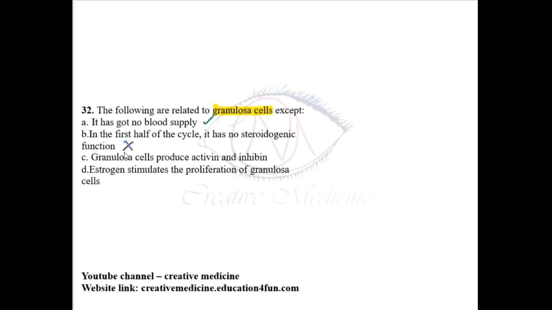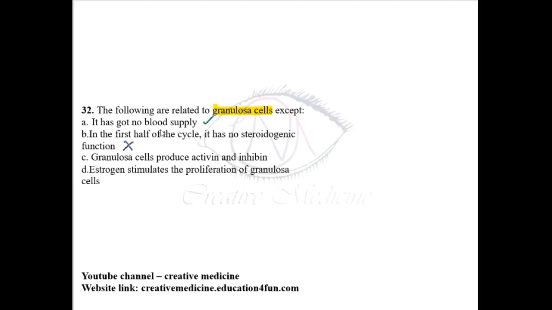So in the theca cells, there is formation of androstenedione and testosterone. These, in the presence of aromatase in the granulosa cells, get converted to estrogen. So all of this occurs in the first half of the cycle. So steroidogenic function is seen in the first half of the cycle.